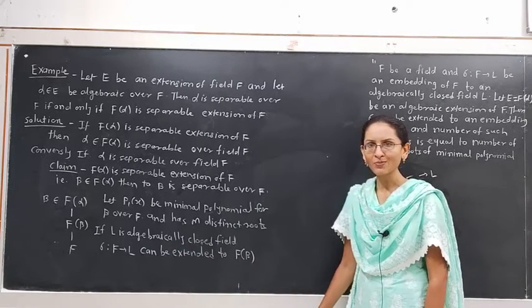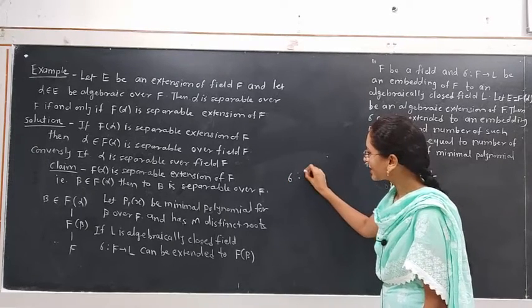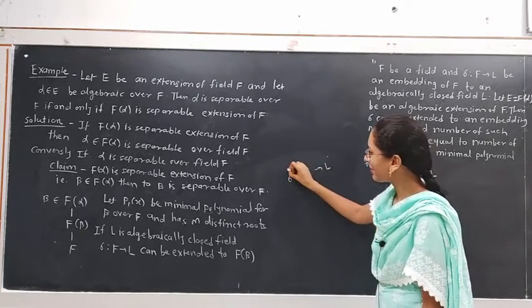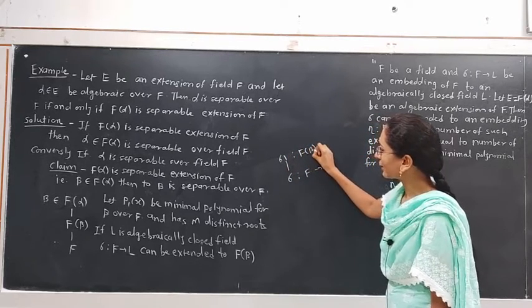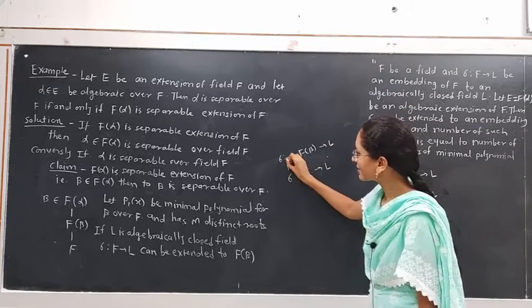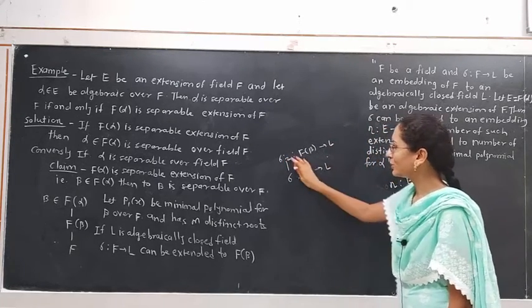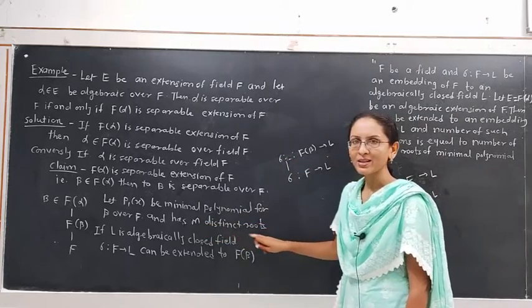That means we form new embeddings of sigma, where sigma is from F to L, then sigma can be extended to sigma 1 from F of beta to L. Again we get another embedding, that is sigma 2 from F of beta to L. How many such embeddings are possible? There are m embeddings possible.